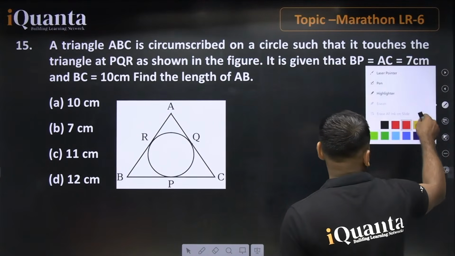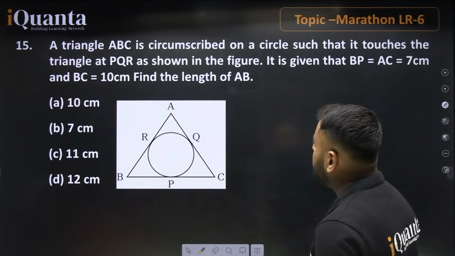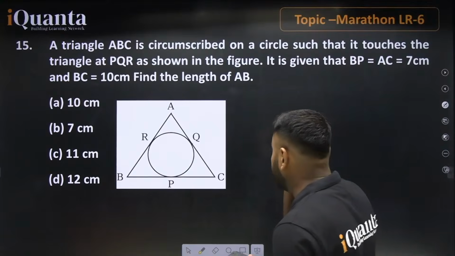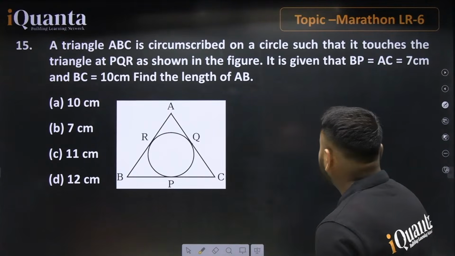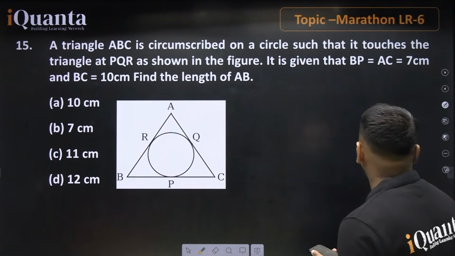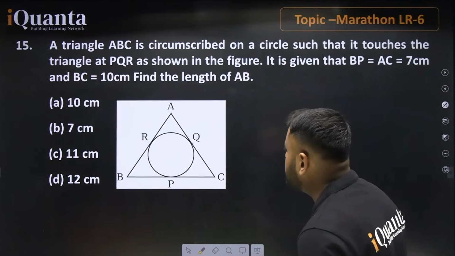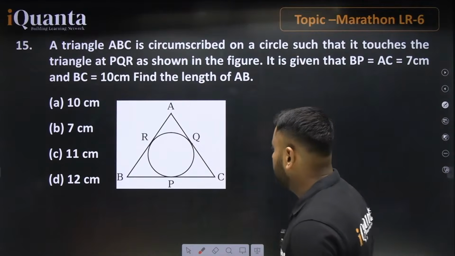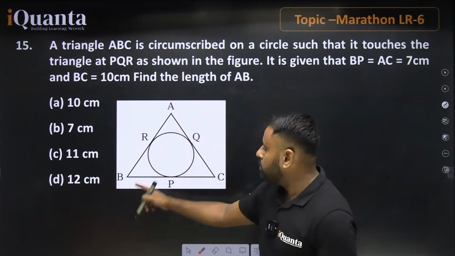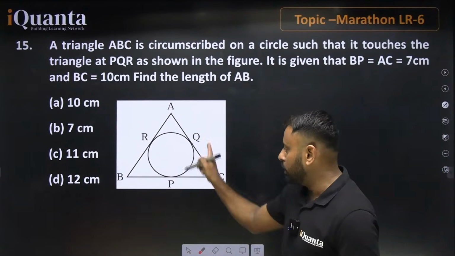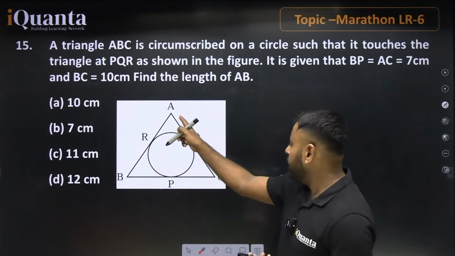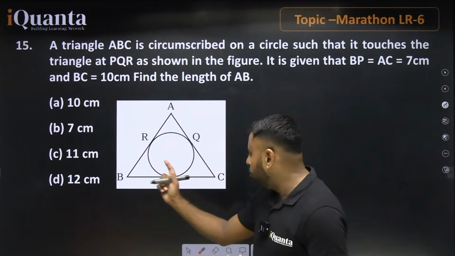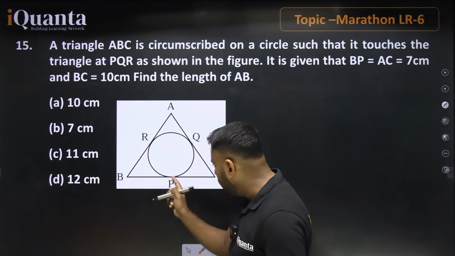Here the statement says a triangle ABC is circumscribed on a circle such that it touches the triangle at P, Q, R as shown in the figure. It is given that BP is equal to AC is equal to 7 centimeter and BC is equal to 10 centimeter. If talking about this particular figure, we know that AB is a tangent at point R for this circle. Definitely AC is also a tangent at point Q for the circle, and BC is also a tangent at point P for the circle.